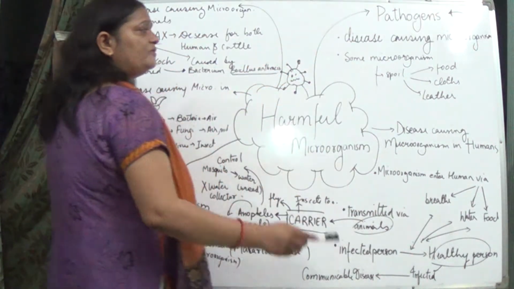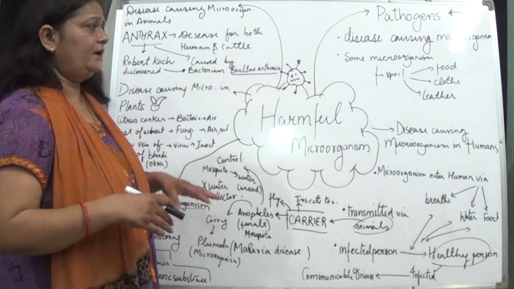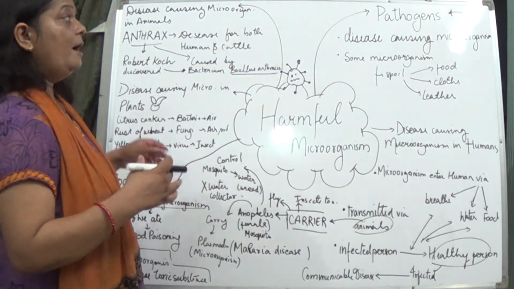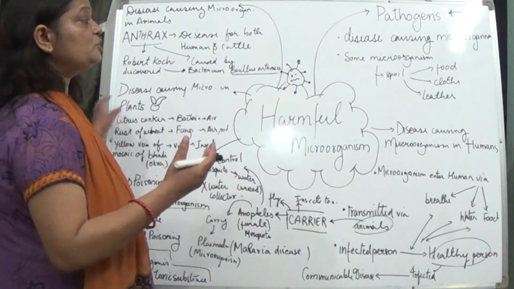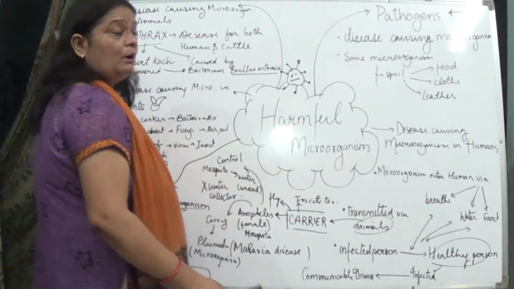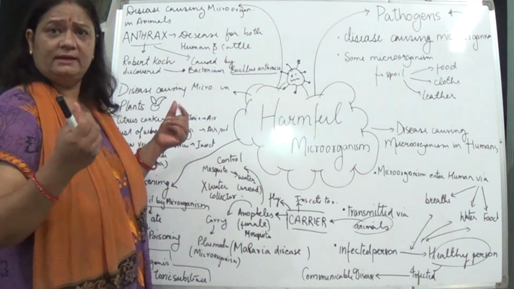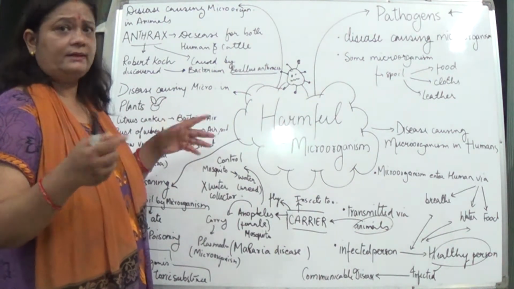Some microorganisms harm us somehow or the other, and some microorganisms also spoil the food, the clothes, leather, everything which is biodegradable in nature. They act on that and spoil it.